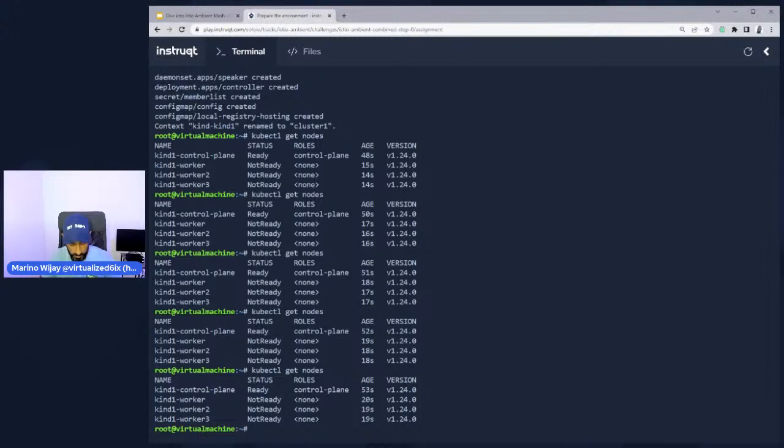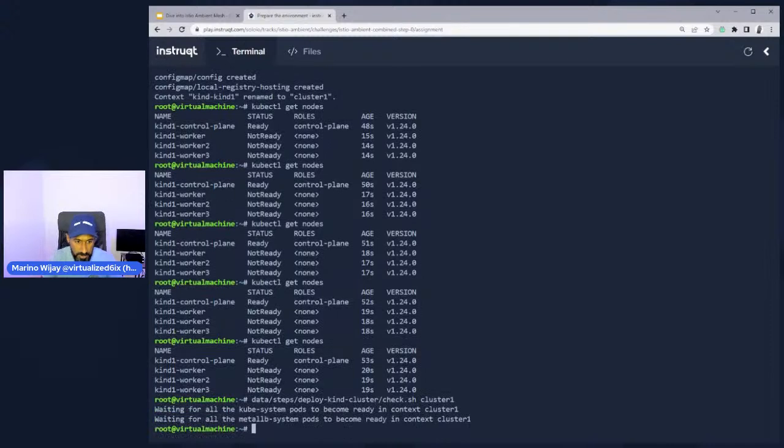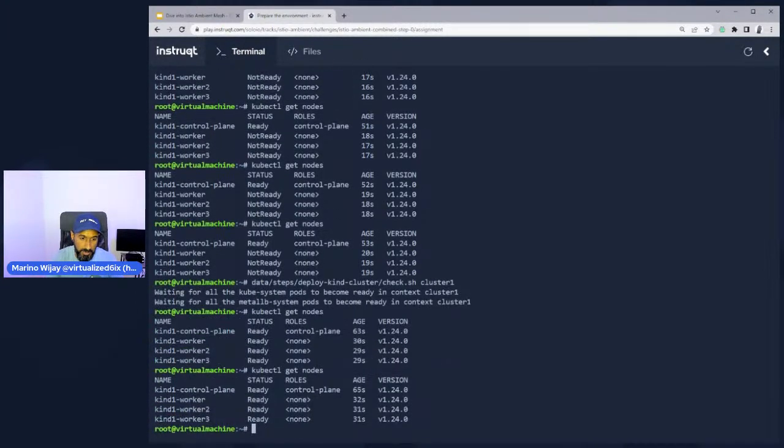So we can go ahead and run this just to run the ready script to see what's going on. It's just getting some additional stuff. Okay, so it looks like it's ready to go. So with it being ready to go, now we can go ahead and download Istio. There should be a wget command in the next little window there that you can copy over.